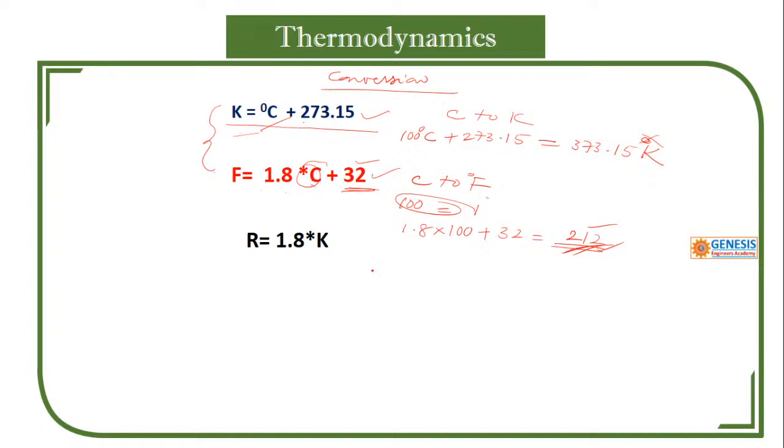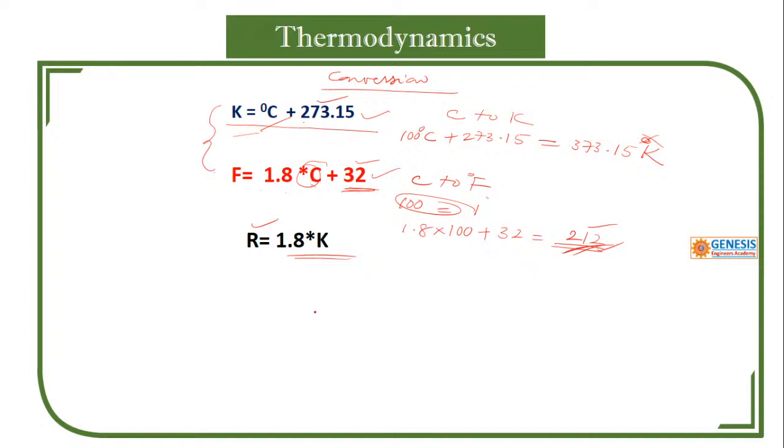That is why the minimum temperature is this one, and after that it has negative values. That is important. You can also simply convert Kelvin into Rankine. Nothing wrong there. You might have observed this in units and dimensions, which I have explained in another video. If you want, you can go through that one.